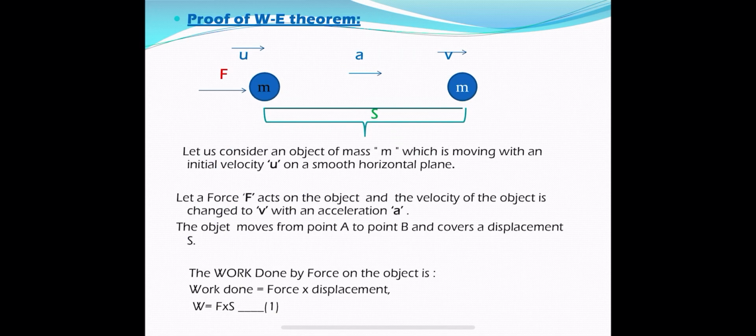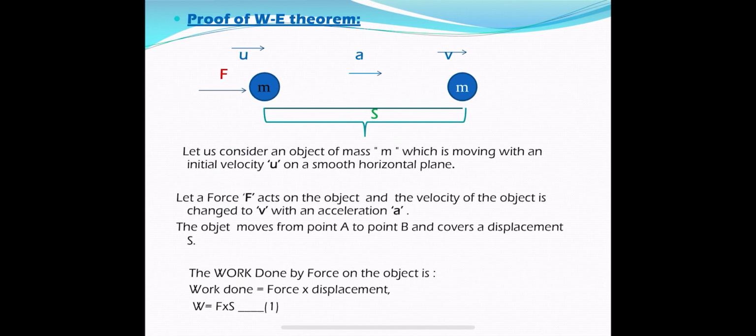At that instant, a force F is applied on the body. What will a force do? A force tries to change the state of the body. That means it changes the velocity of the body. After applying the force, the velocity of the body gradually changes with an acceleration a. So now the body possesses an acceleration a due to the application of the force.